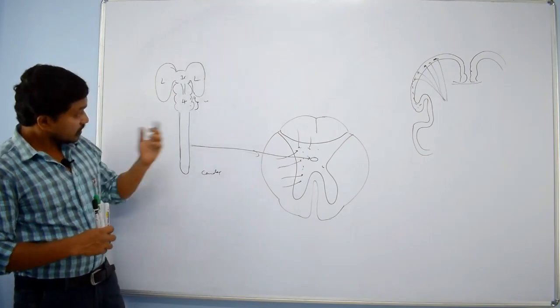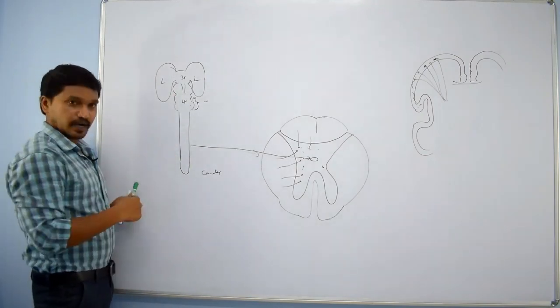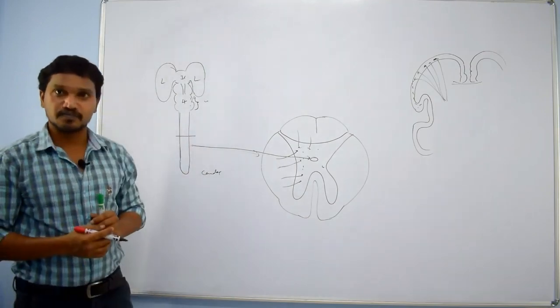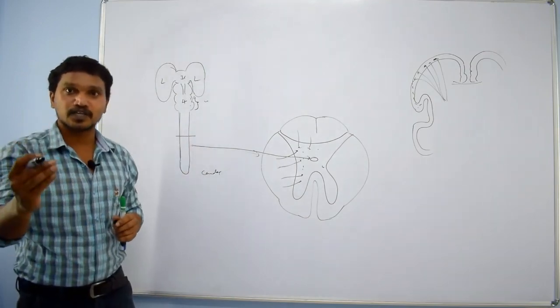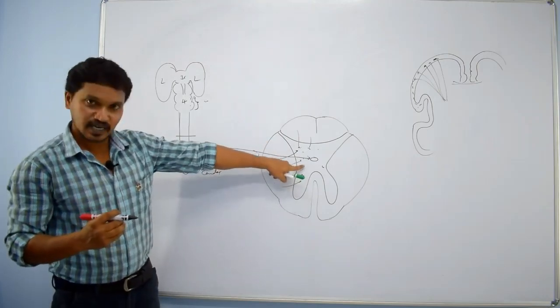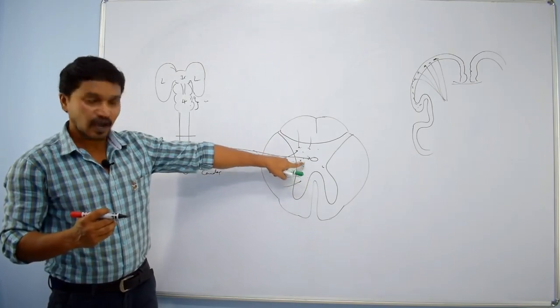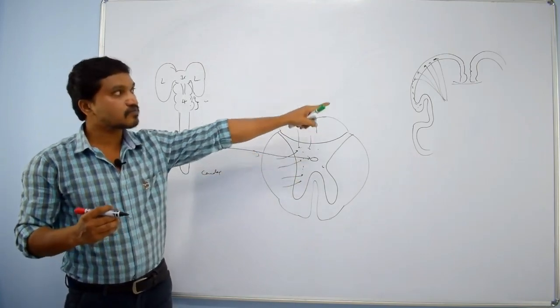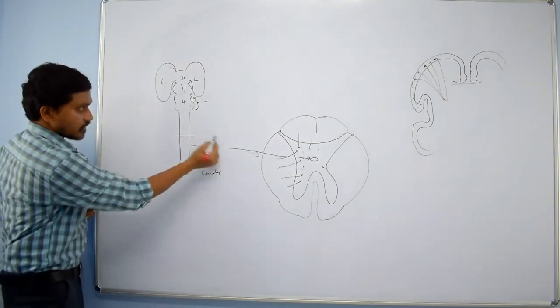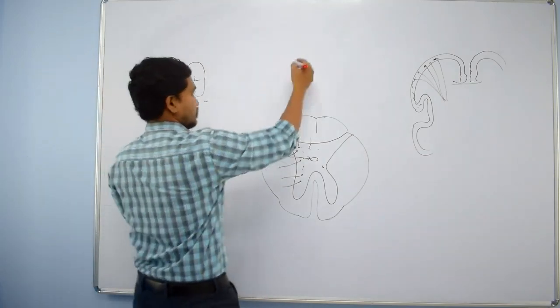Clear? So for explaining how grey matter is present in the center in the spinal cord and at the periphery in the cerebrum, I am taking a cut section and drawing it here.